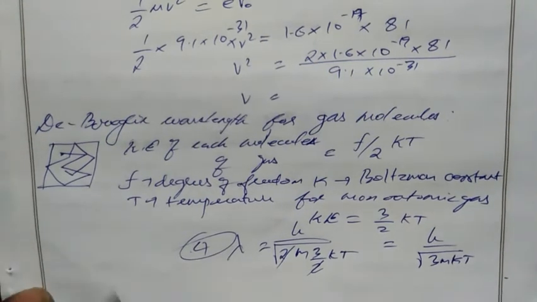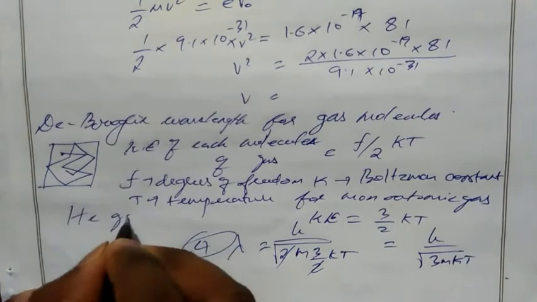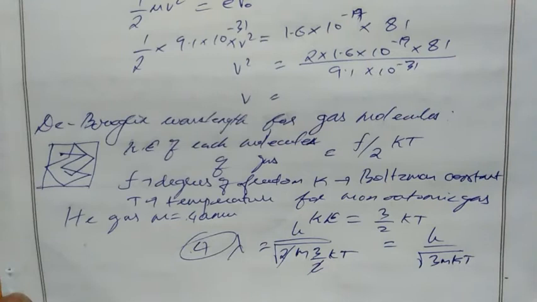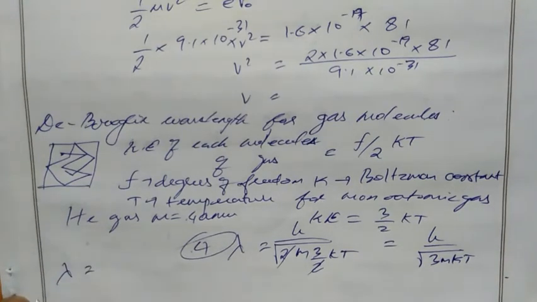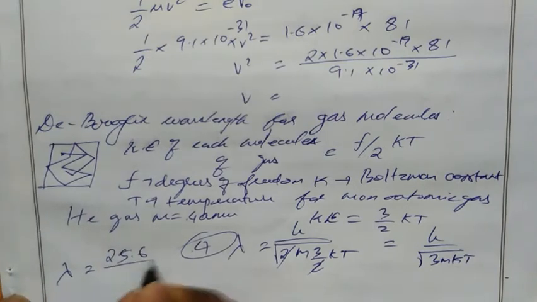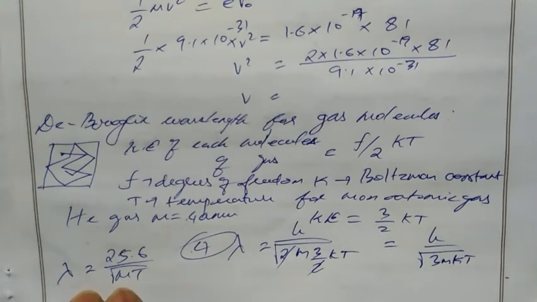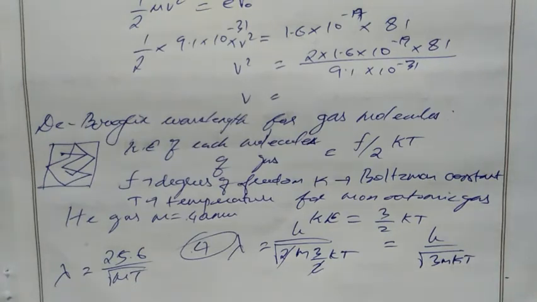So if we take helium gas, which has a mass of 4 amu, which means 4 into 1.6 into 10 power minus 27, and we substitute the values, we know the h value, m value, and k value, the Boltzmann constant. So we will get lambda equal to 25.6 divided by root mT. Clear? So we can use this formula only for helium gas.